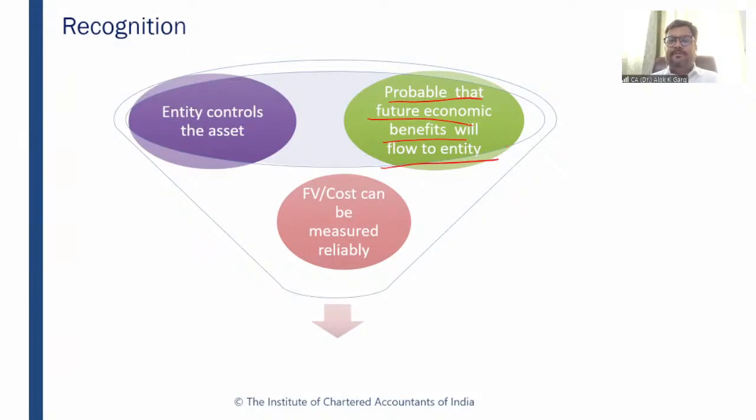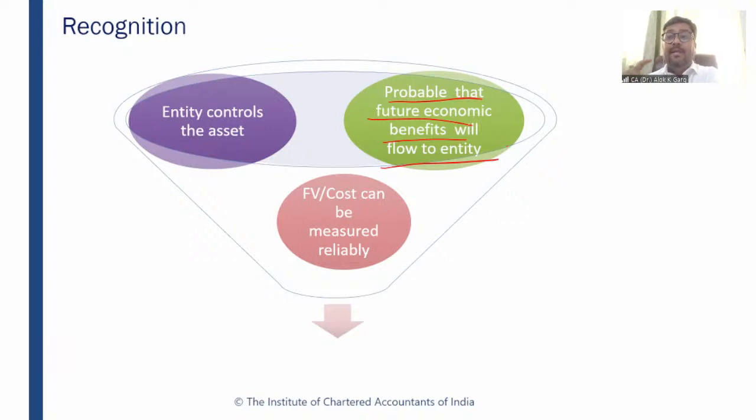What is the definition of an asset? An asset is a resource controlled by the entity which results into future economic benefit arising out of past events, right? So first of all, if an item is not providing the future economic benefit, it is not meeting the definition of an asset, right? So if it is not meeting the definition of an asset, then how can it meet the definition of PPE, biological asset, intangible asset? Because these all are subsets of an asset, right? So first of all, future economic benefits should be probable. Second, fair value or cost can be measured reliably.